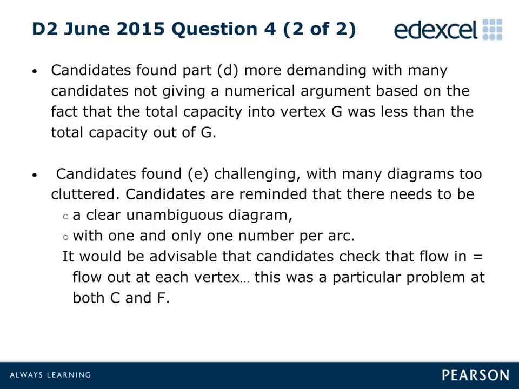When candidates are asked to draw a maximum flow pattern, they are reminded that there should be one and only one value on each arc, and that no arc should contain a flow which is greater than its stated capacity. Finally, it is advisable that candidates methodically check that the flow into a node is equal to the flow out of that node.